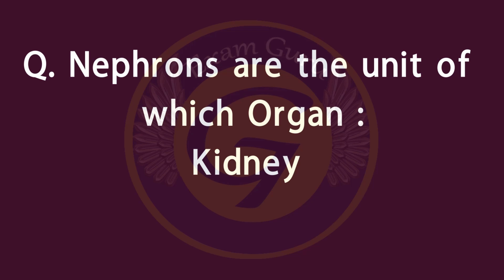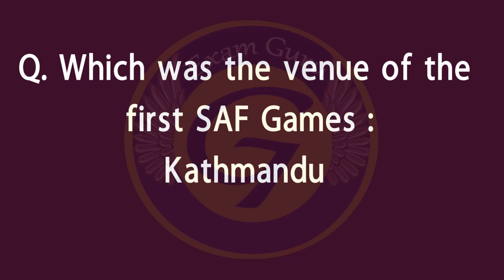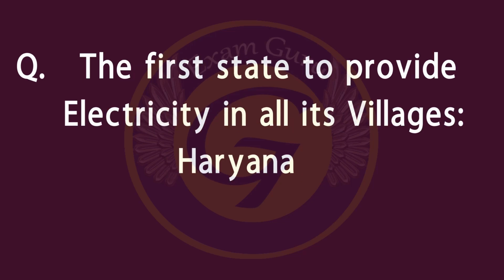Nephrons are the unit of which organ? Answer kidneys. Which was the venue of the first SAF Games? Answer Kathmandu.